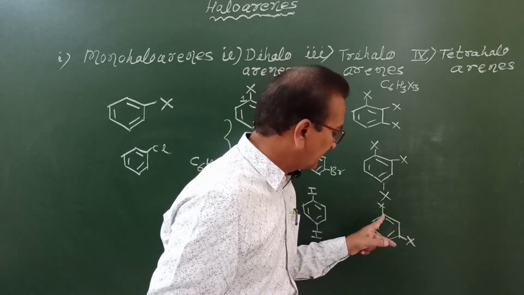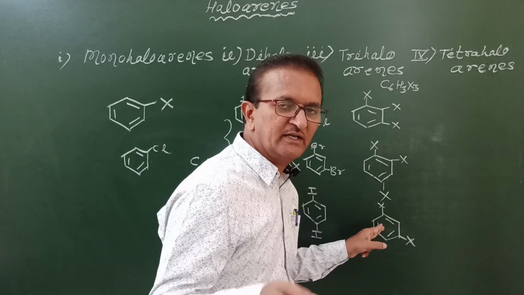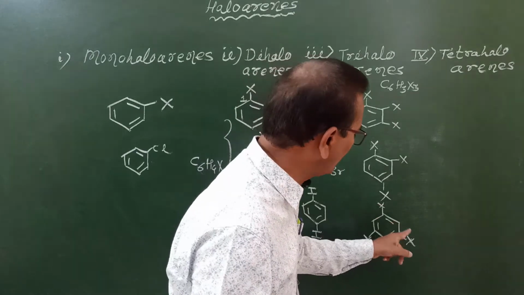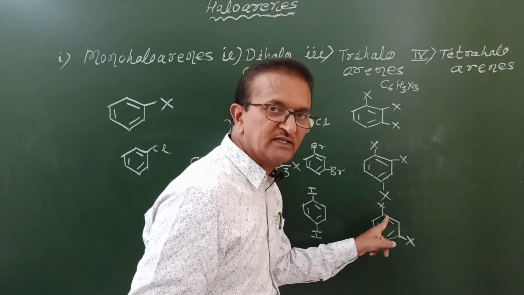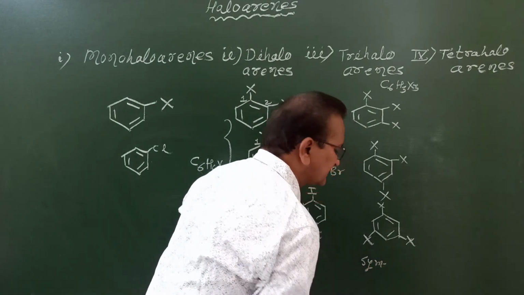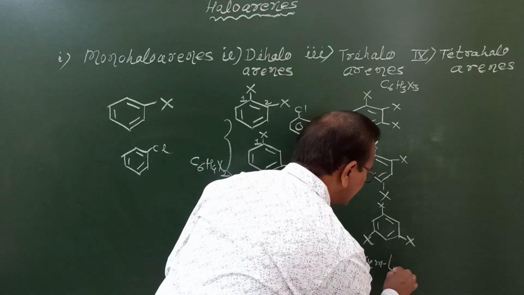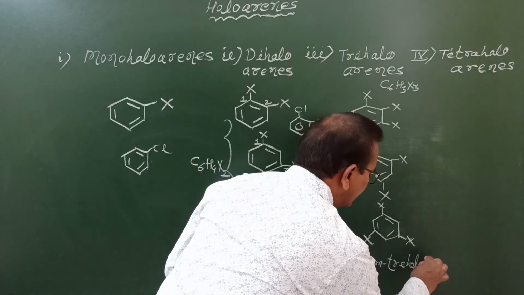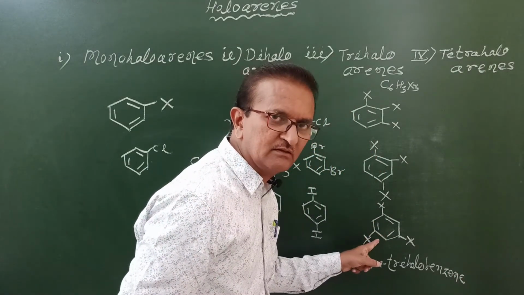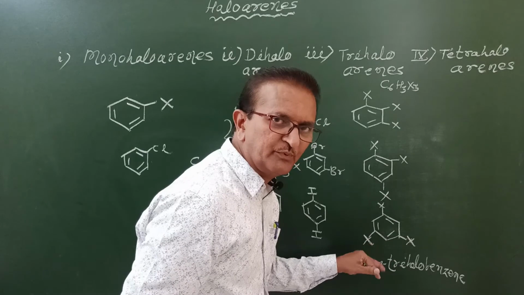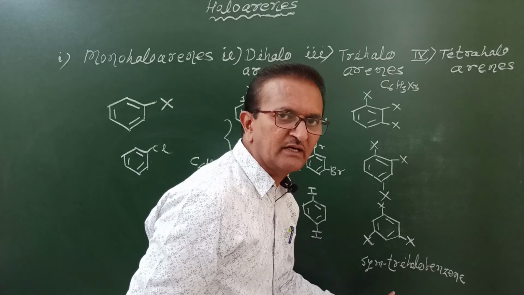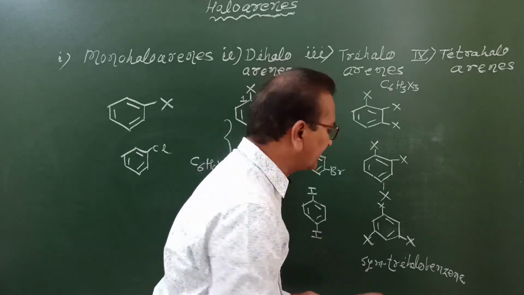And what about this one? For this isomer, again we have two names. One is the common name and another one is the IUPAC name. If we attach chlorine atoms here, then this is called symmetrical, or in short SYM, which means symmetrical trihalobenzene. Or when we replace X by Cl, that compound will be called symmetrical trichlorobenzene. And what about its IUPAC name?